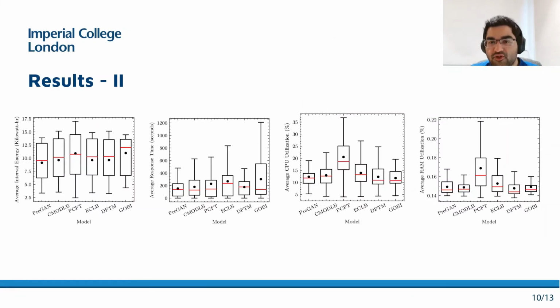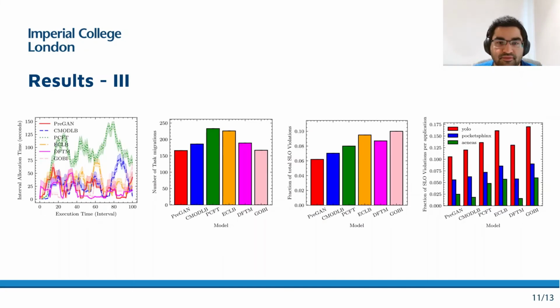Here are some results that show the average energy consumption, response time, CPU, and RAM utilization in case of using the PreGAN model, which all are lower than when we use any baseline method. These are some additional results showing that the task allocation time, number of migrations, etc. are lower for the PreGAN model, facilitating improved quality of service. Further, the fraction of violations of the service level objectives is also lower for the proposed method. For a more in-depth analysis and discussion of the results, I refer you to our paper.